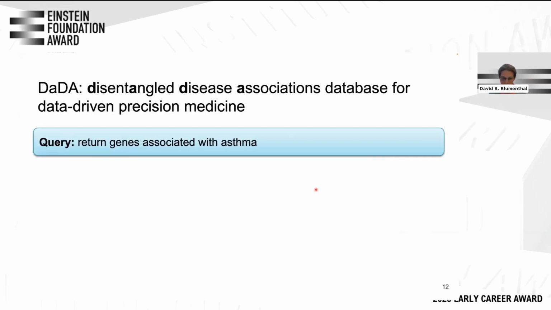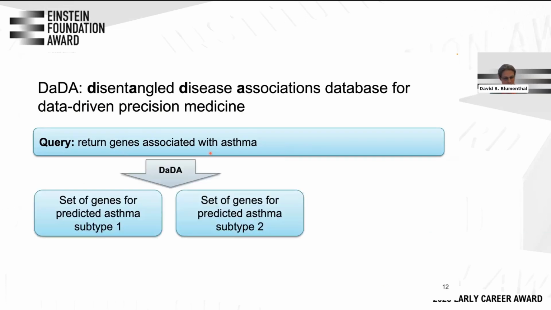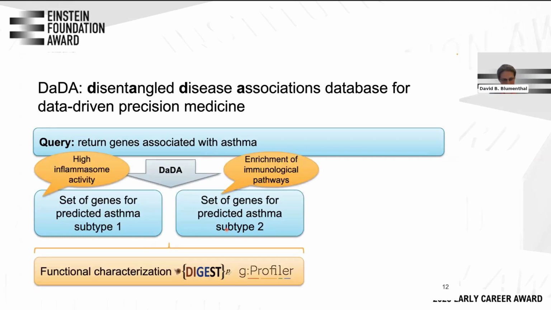Last slide, output. How do we feed that back to the community? We will develop a database. You can query this database with queries such as return genes associated with your complex disease of interest, like asthma. Then this database gives you a set of genes for subtype 1 and subtype 2. We will provide functional characterization of those subtypes.